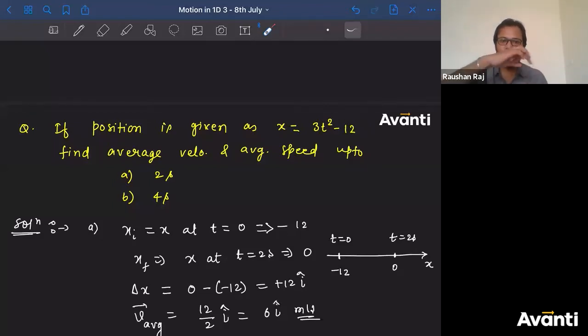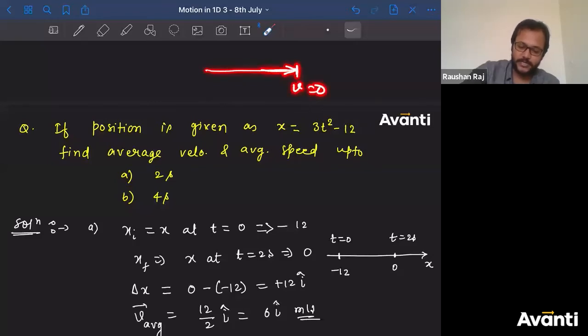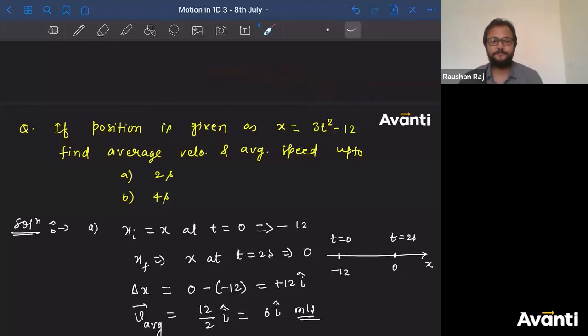For that instant, you have to come to rest. तुम ऐसा जा रहे हो, and if you want to come back, what you have to do? You have to come to rest condition for a very short interval of time, and then you have to again walk back. So if a particle is going in this direction, and if the particle wants to come back in the same direction, then the particle has to come to rest at this position, then only he can go in reverse direction. All right.